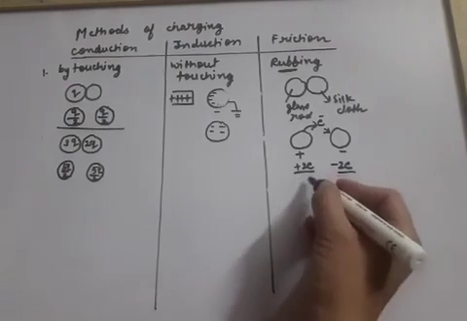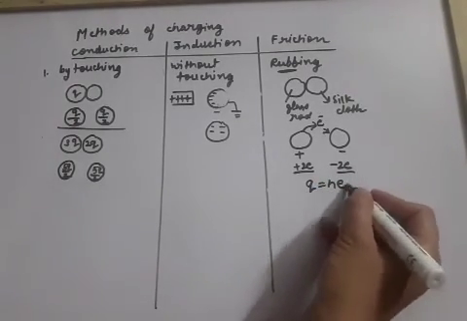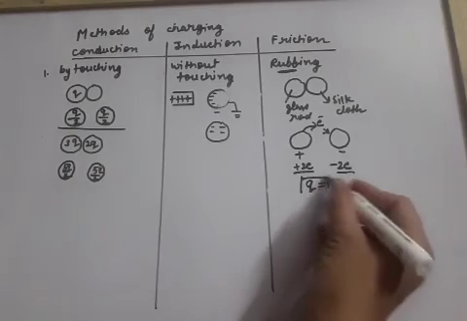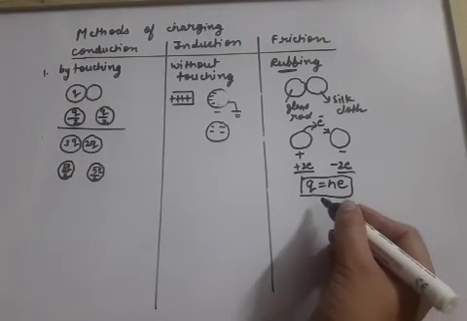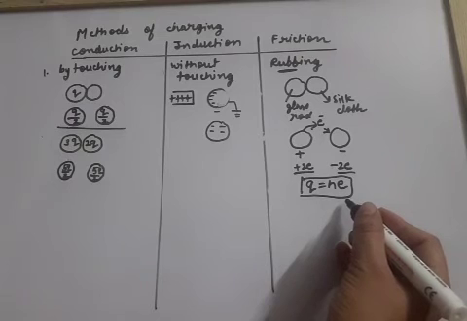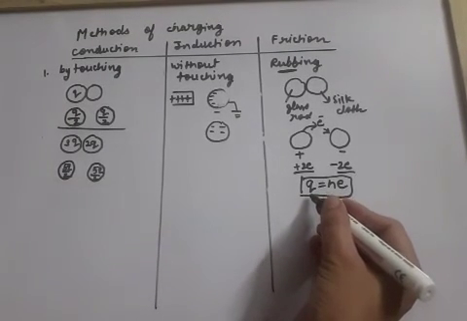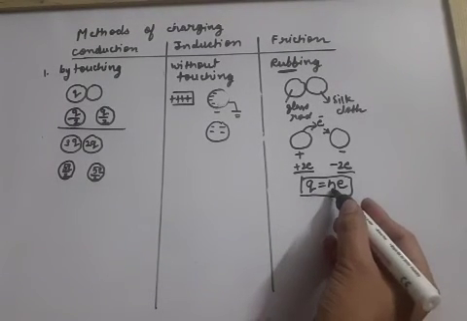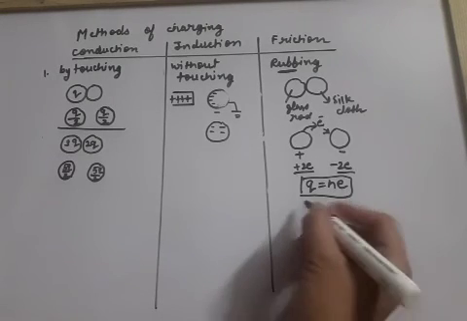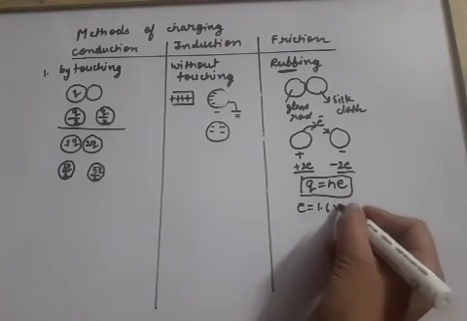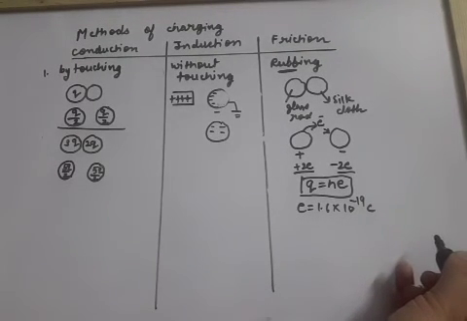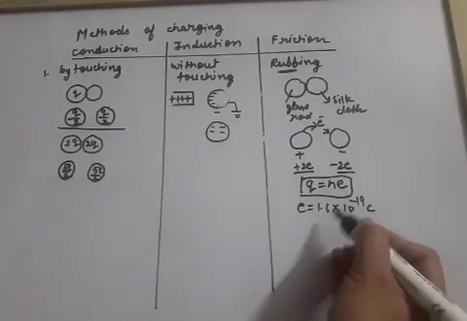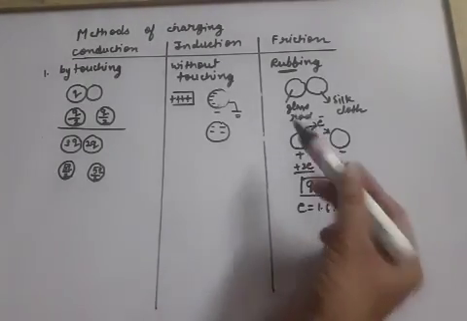So based on this concept, we can also write one formula, Q equal to n e. This is the most important formula. This is the formula of quantization of charge. That means the charge on any body is always an integral multiple of e. e means the minimum charge, or 1 electron's charge. So it is 1.6 into 10 raised to power minus 19 coulomb. So this way quantization of charge can be explained on the basis of friction.